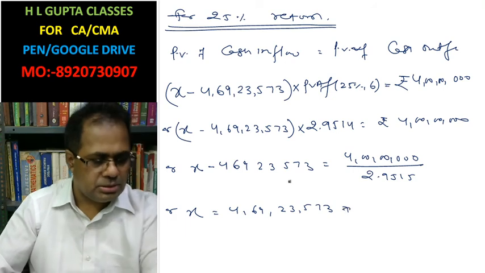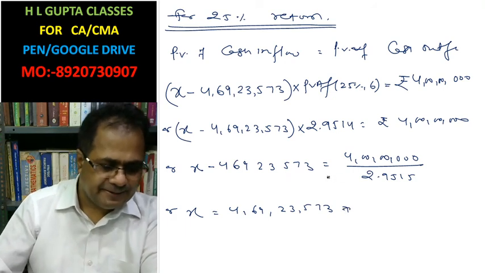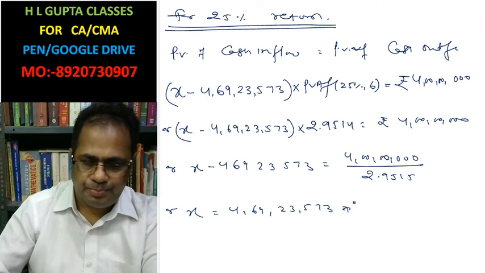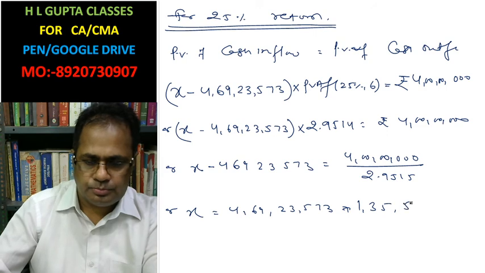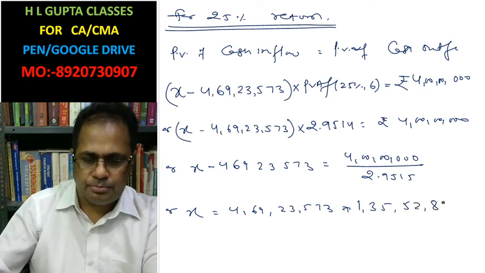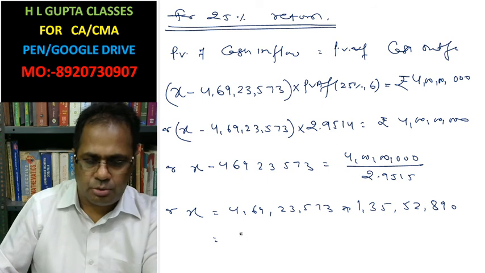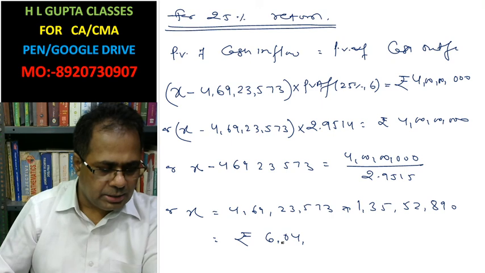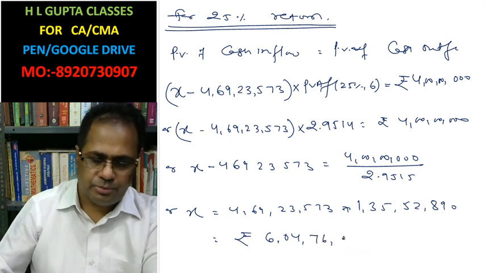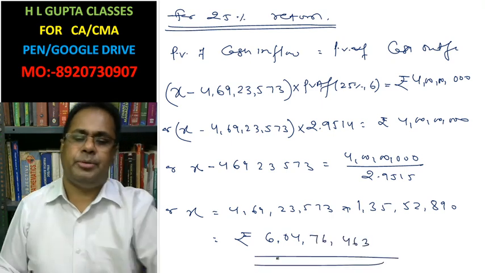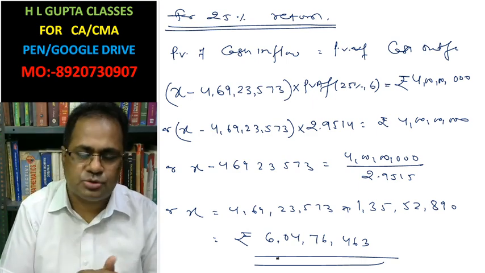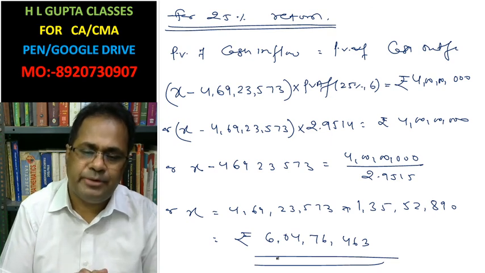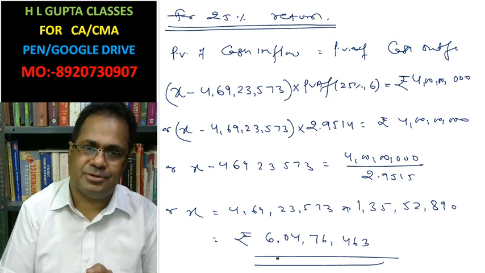Or X equals 4,69,23,573 plus 1,35,52,890. This equals rupees 6 crore 4 lakh 76,463. This lease rent should be charged by the lessor. Then he will recover his 25% return. This was the question.